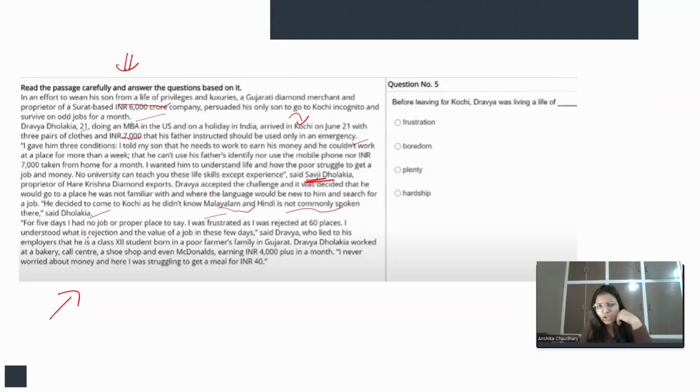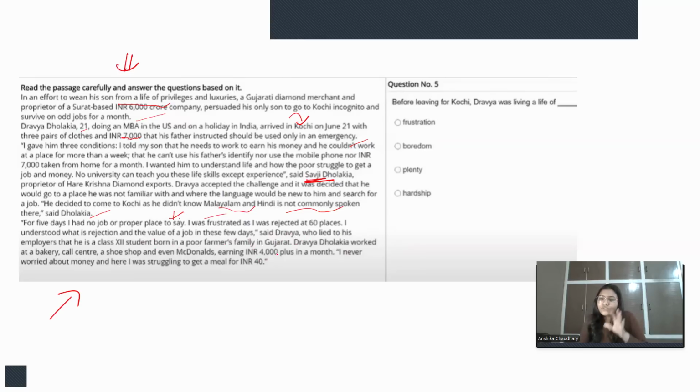Right now, for 5 days, I had no job or proper place to stay. So now the son is telling that for 5 days I had no job or proper place to stay. Right. I was frustrated as I was rejected at 60 places. I understood what is rejection and the value of a job in these few days, said Dravya.